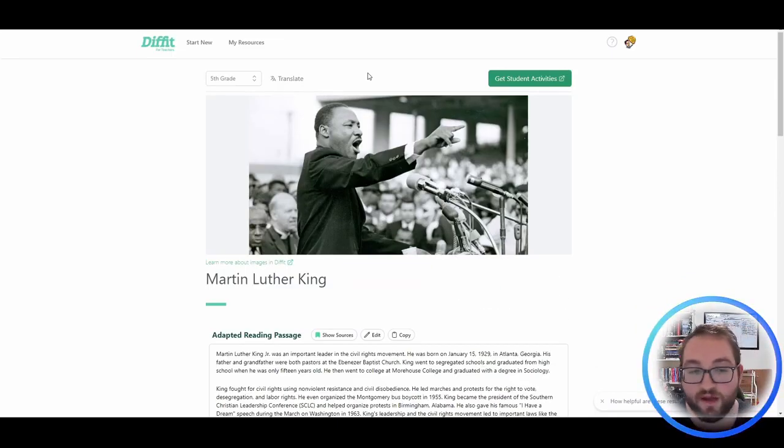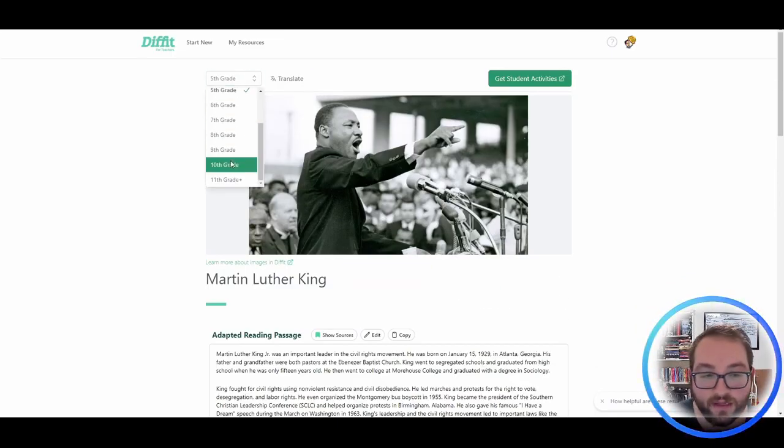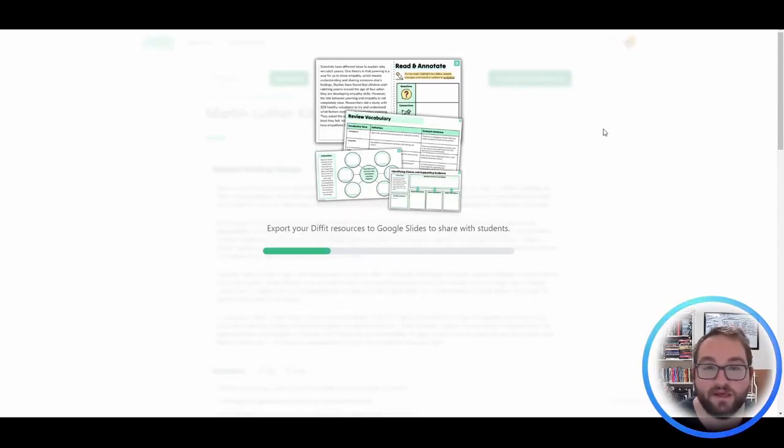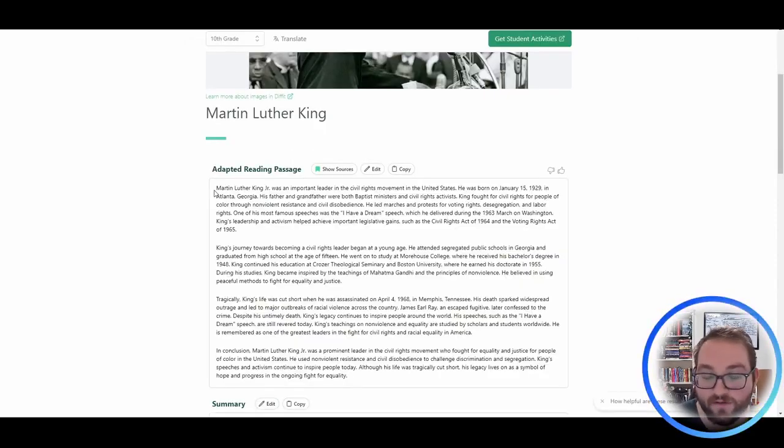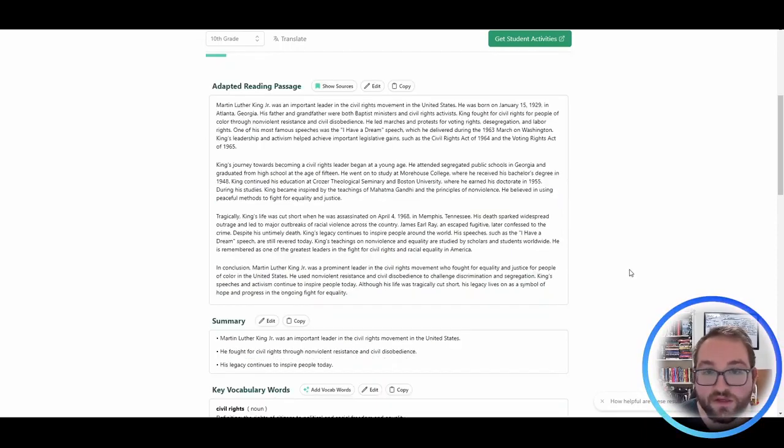I can come up here and then change this to a 10th grade level. It's not only going to make the vocabulary more difficult and the sentence structure more complex, but it's also going to give you a deeper understanding of why Martin Luther King was so important. It's going to give you more than just the baseline facts. Just by the lengths of the paragraphs, you can tell that this is a bit more in depth. It gives you harder vocabulary. So even though the content is generally the same, it'll dive into more specific details.